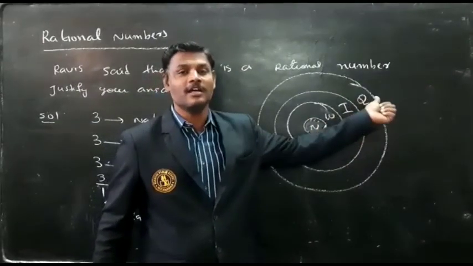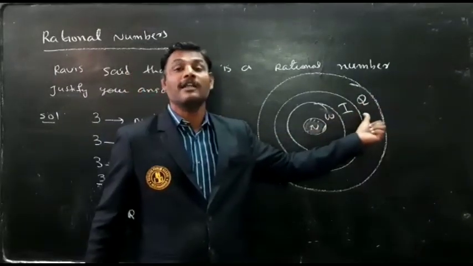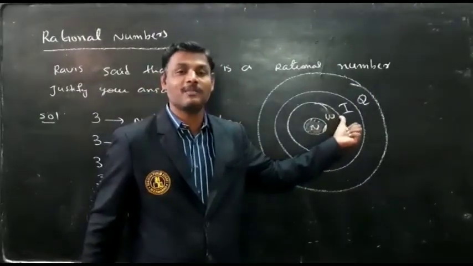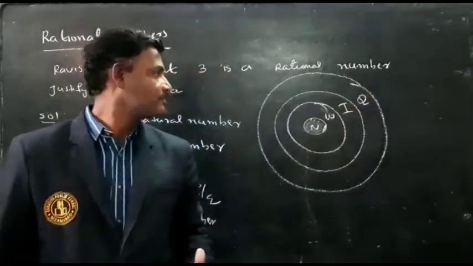Every integer is a rational number. So this is the structure of rational numbers.